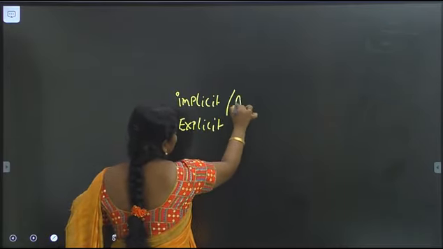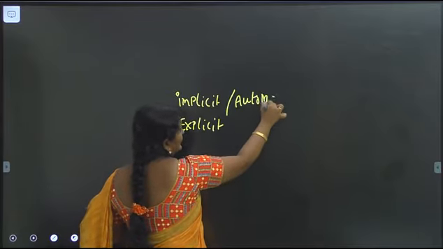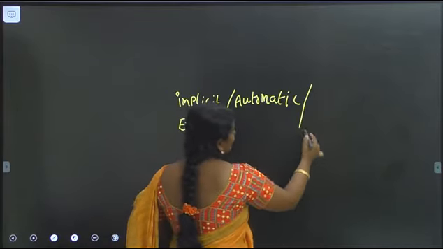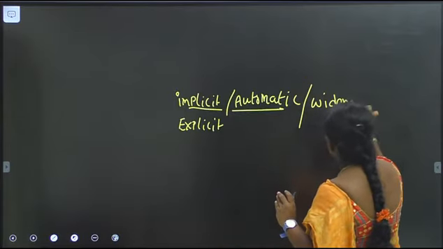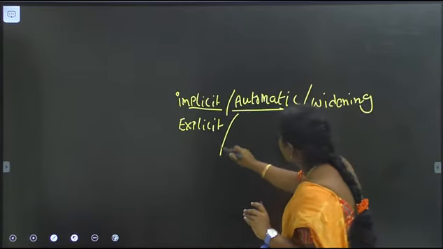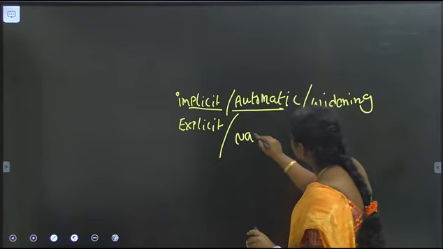Implicit casting is also known as automatic casting or widening casting. Explicit type casting is also known as narrowing casting.